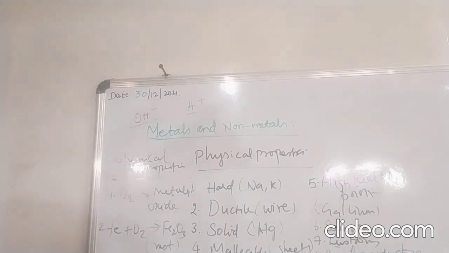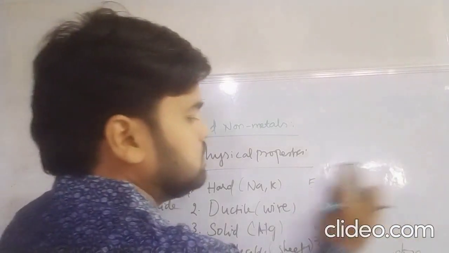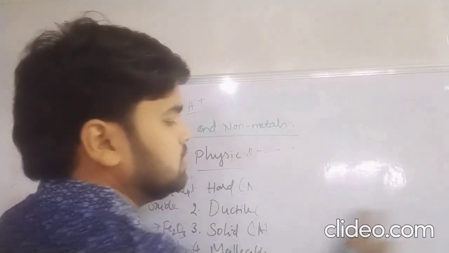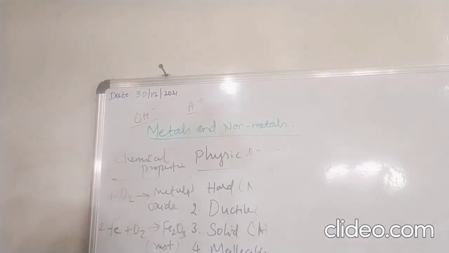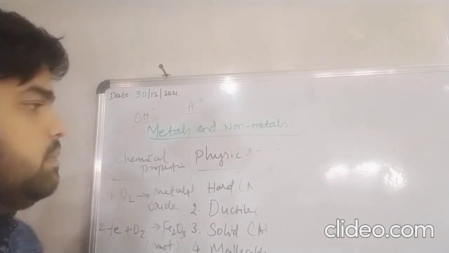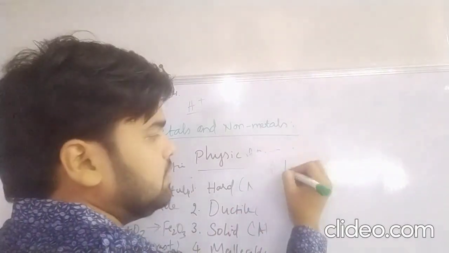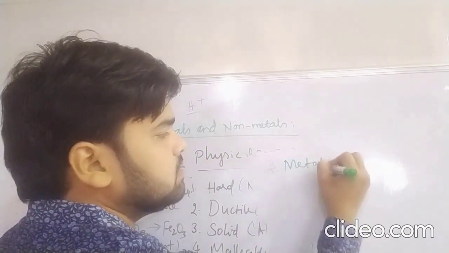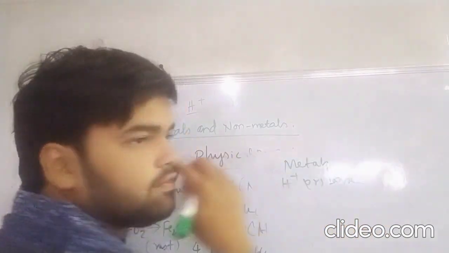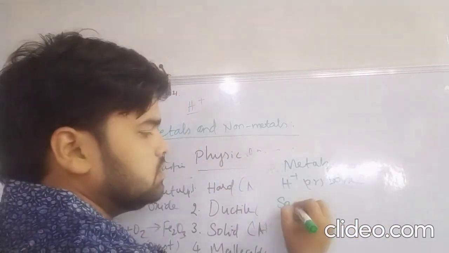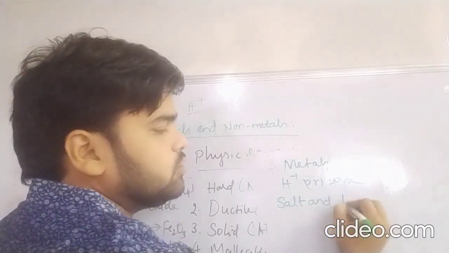Then the third property I will write over here. When a metal reacts with acids or bases, it will form salt and H2.